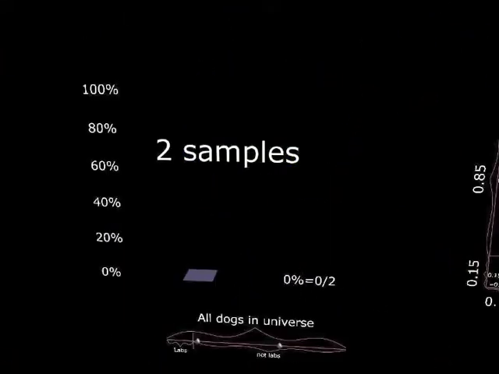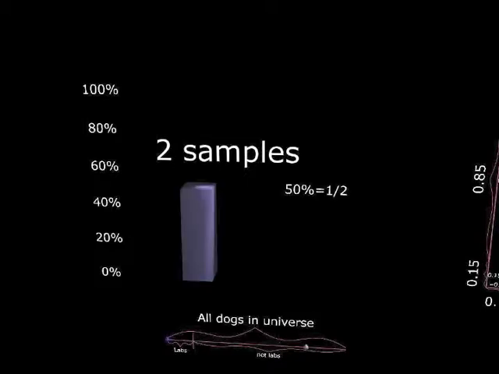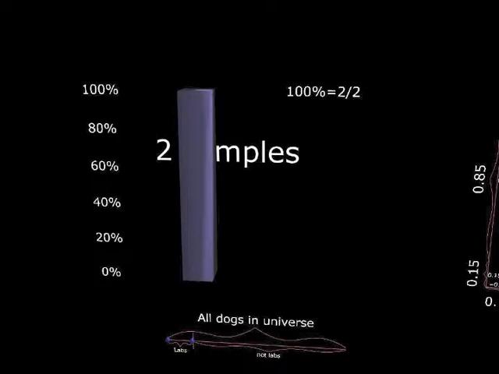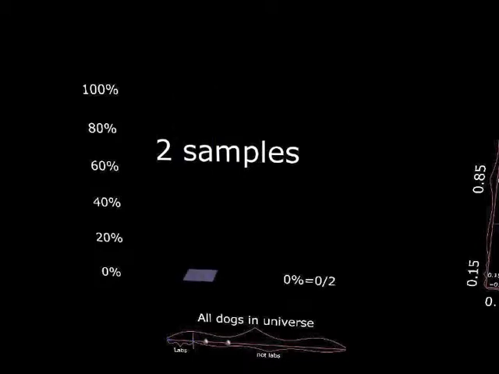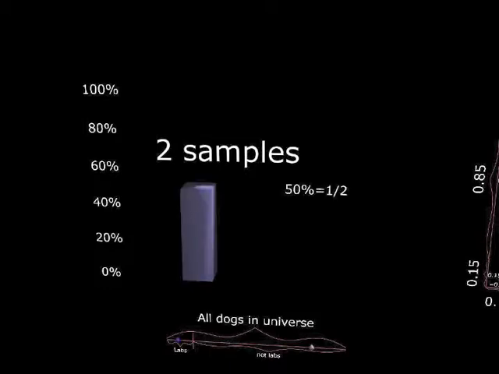Let's try to think about what it would be to pick, for example, 2 dogs at random. So let's say we're going to try to estimate the proportion of dogs that are Labradors using only 2 dogs picked randomly. Different things could happen. We could find 2 dogs that were both Labradors, and we'd be like, all the dogs in the universe are Labradors. Or we could find 2 dogs and neither of them Labradors, and we'd be like, no dogs in the universe are Labradors. Or we could find 50-50, right? Different things could happen if we pick just 2 dogs randomly.